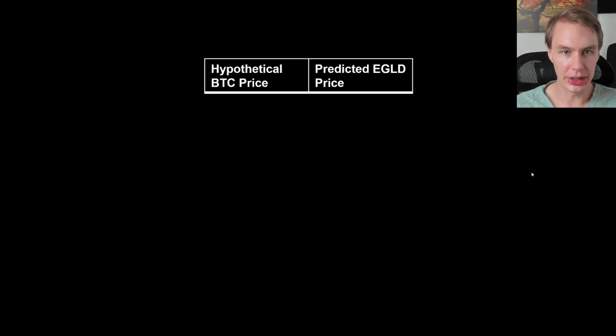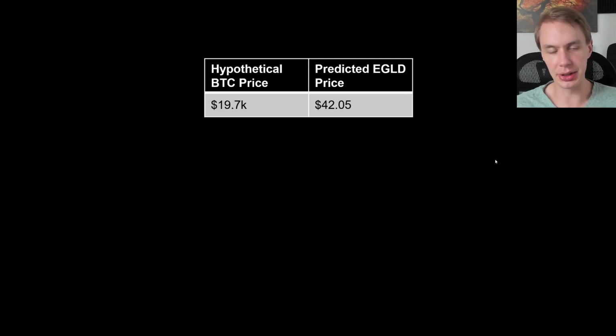Now let's do the more interesting part of this exercise and look at some hypothetical Bitcoin prices and see what the model would expect EGLD's price to be if that were to happen. The first thing I did is look at the current Bitcoin price and see where we'd expect the EGLD price to be, purely based on this relationship with Bitcoin.